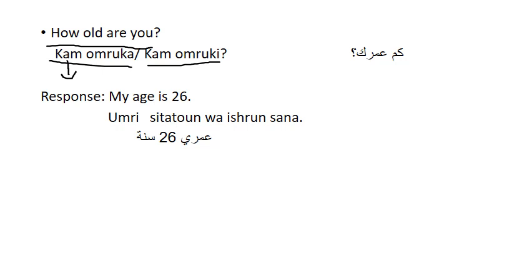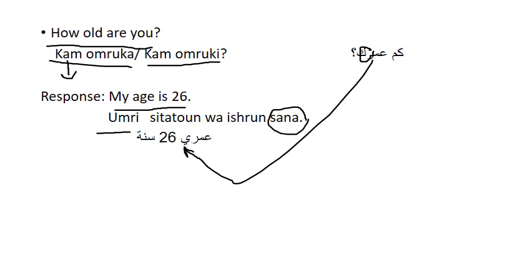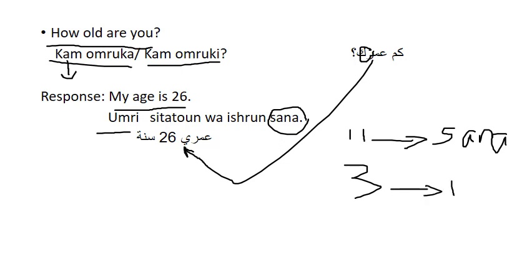The response is my age is 26. Here عمري, we change the كا into ياء. So عمري 26 سنة. So why didn't we use سنوات here? Here we didn't use سنوات because for every number from 11 and above, we have to use سنة. If it's from 3 to 10, we use سنوات.